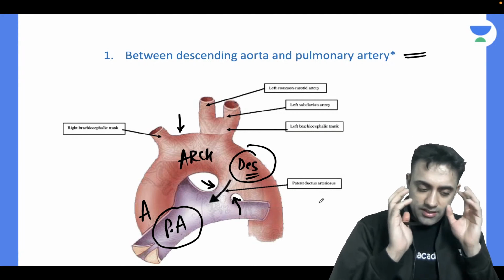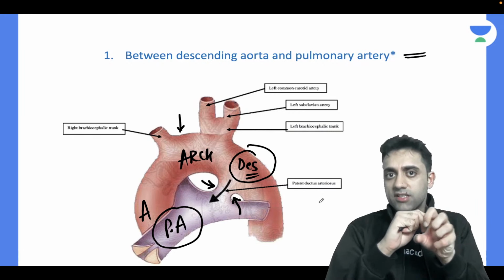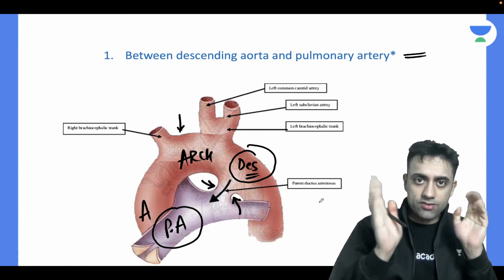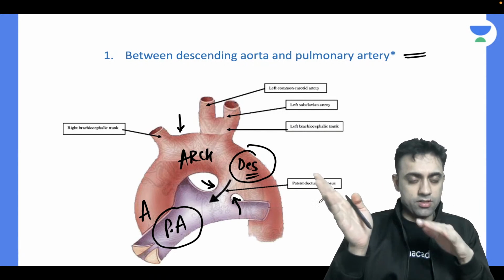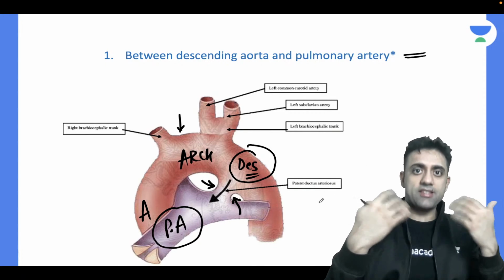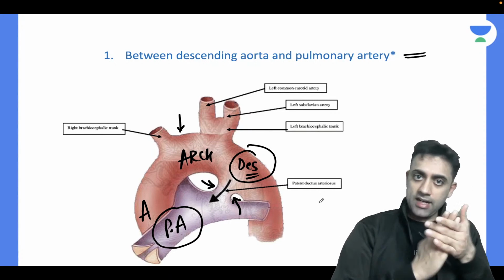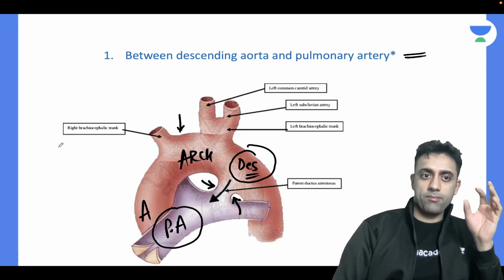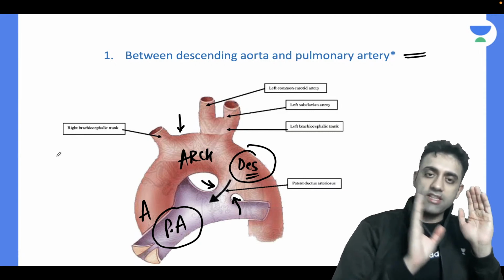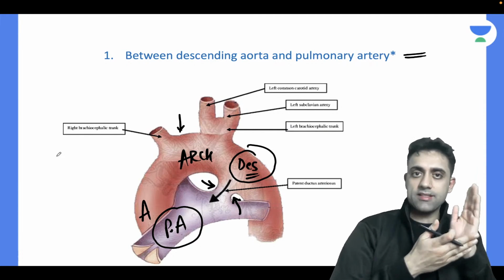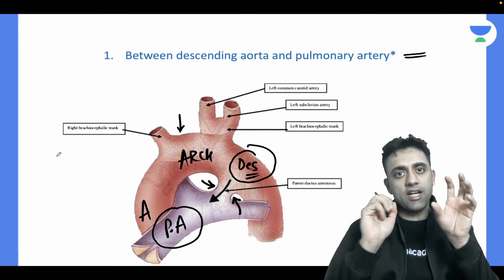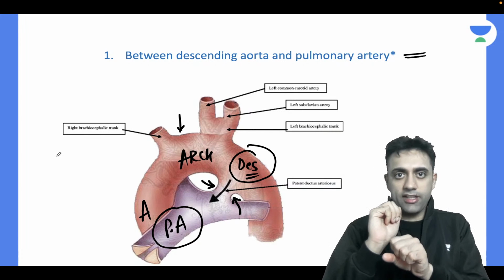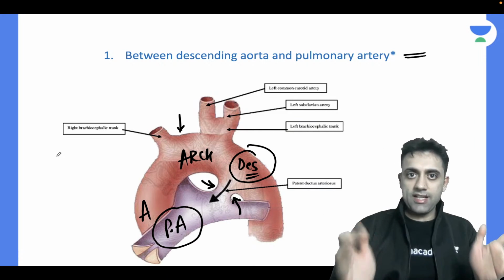So the ductus arteriosus slowly starts closing.